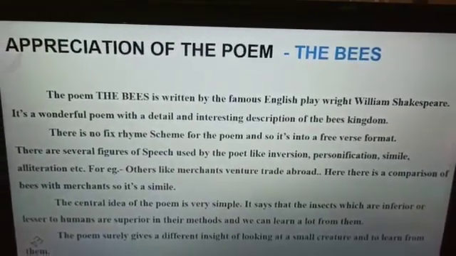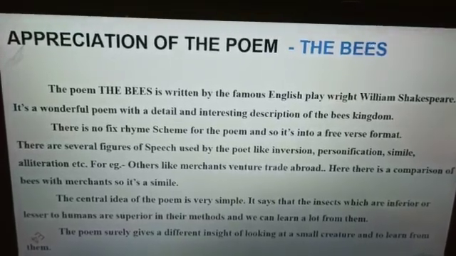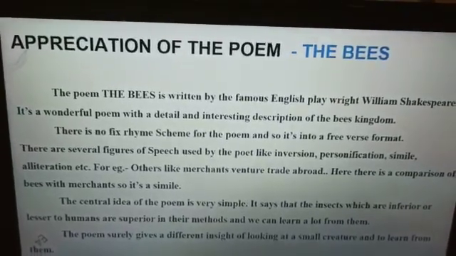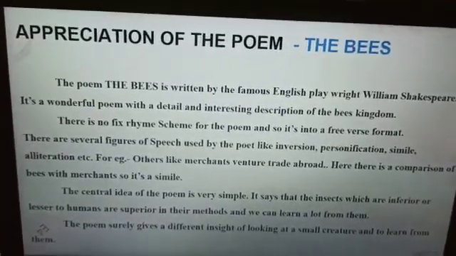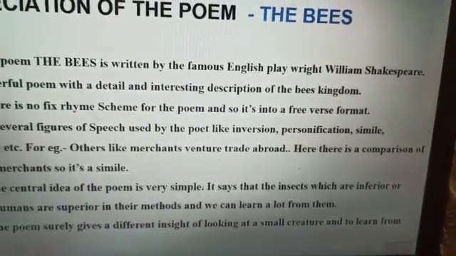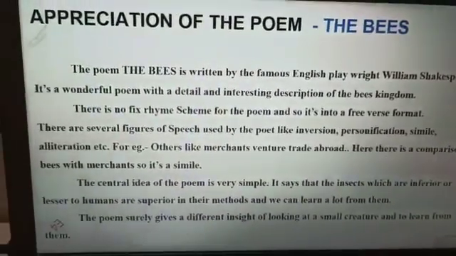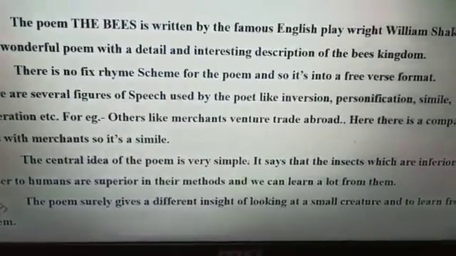Next point is the figure of speech. There are several figures of speech used in the poem, like inversion, personification, simile, alliteration, etc. Now let's take this example. "Others, like merchants, venture trade abroad." Here, others, that is the bees, are compared with the merchants. So there is a comparison of the bees with the merchants. It's a simile.